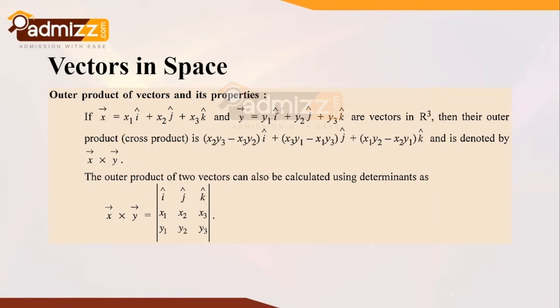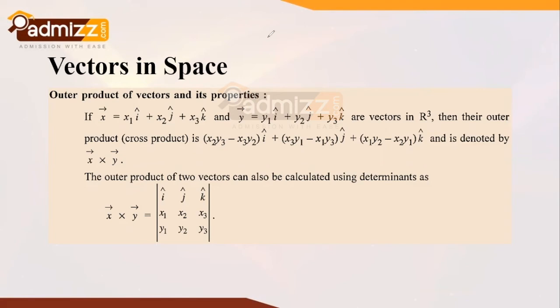If it is not given in order, your first and foremost task is to rearrange it in order. That is, the i cap value will come first, then j cap, and then k cap. Then substitute the values of vector x and vector y and find the determinant value of x vector cross y vector, and the resultant is a vector quantity. Make sure the resultant you obtain after simplification is a vector quantity.